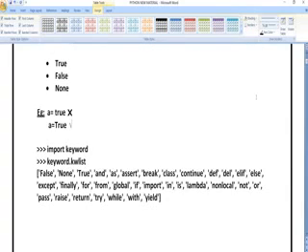Whenever you are declaring a term called True, that True should start with a capital T. If you want to write A is equal to True, True should start with a capital letter. If you want to know which reserved keywords are there in Python, you can go to the Python shell and enter import keyword, and afterwards enter keyword.kwlist. You are going to get the reserved keywords in your Python programming.